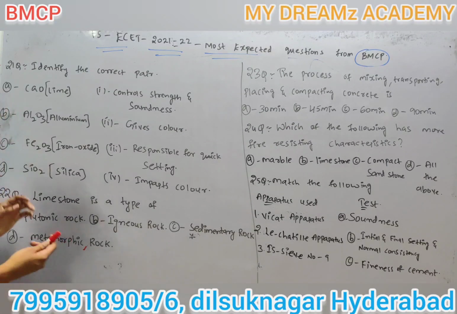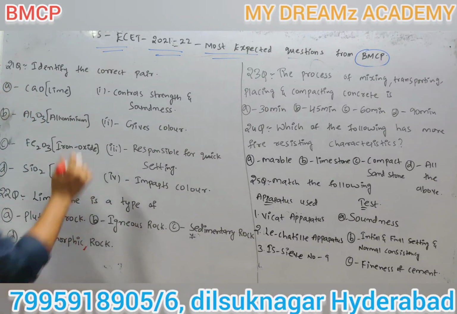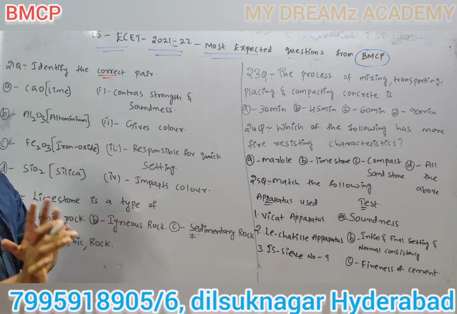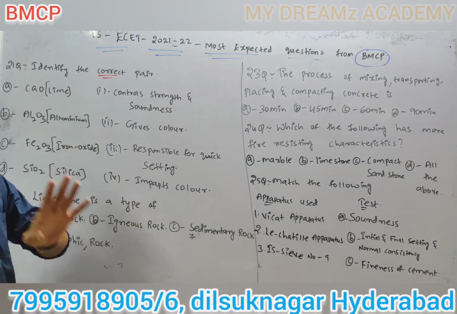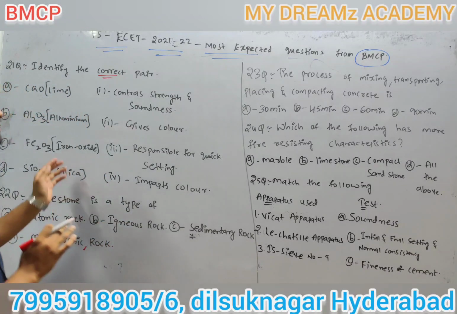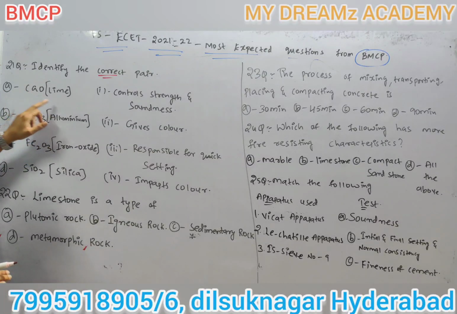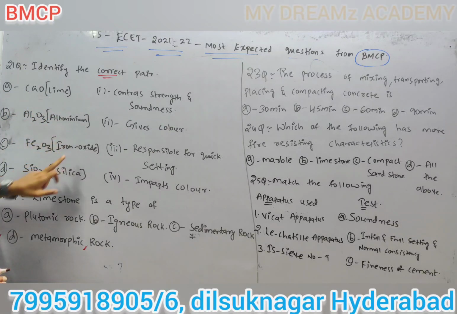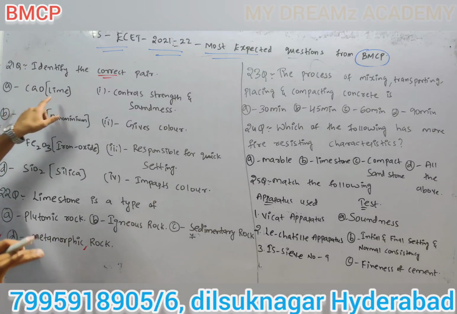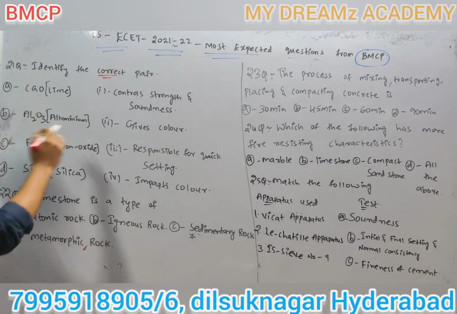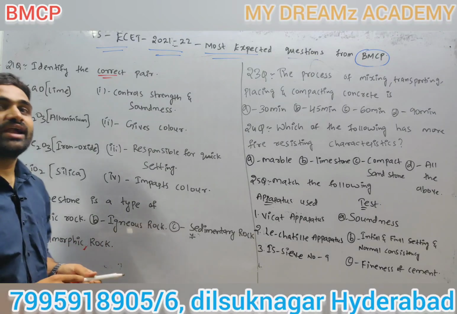Coming to the 21st question: identify the correct pair. Here he asked to identify the correct pair, not match the following. You have to read the four options correctly and identify which option is correct. First, lime, aluminium, iron oxide, silica. He just gave chemical formulas, so for your sake I wrote lime, aluminium, iron oxide, silica. If I directly wrote CaO, you couldn't understand the question.